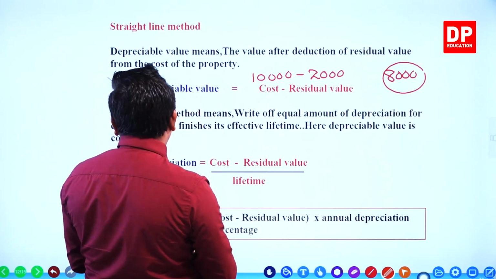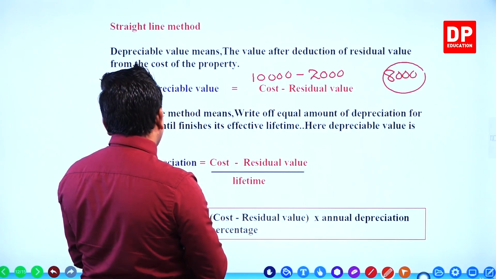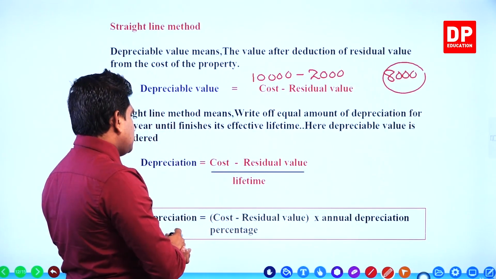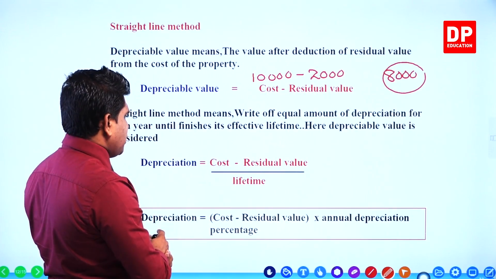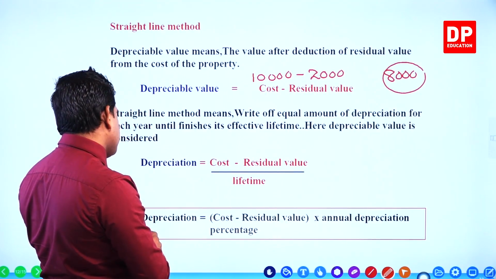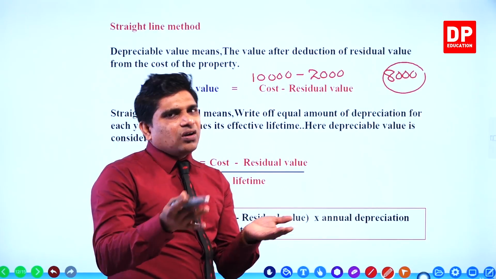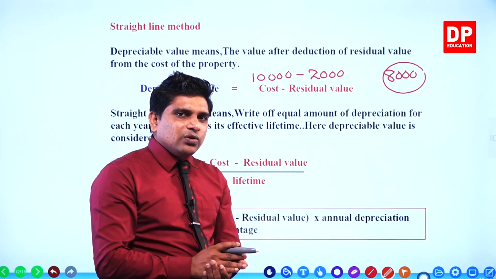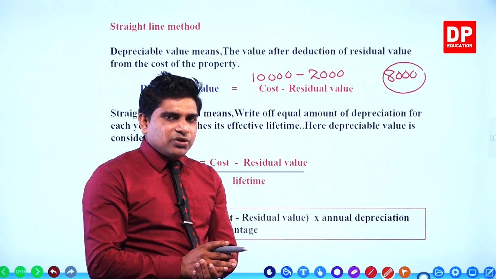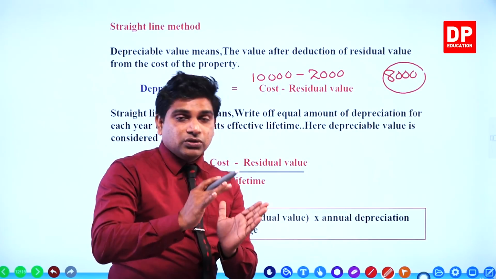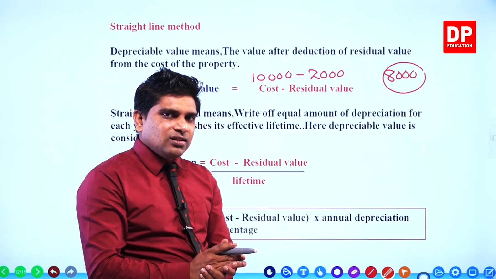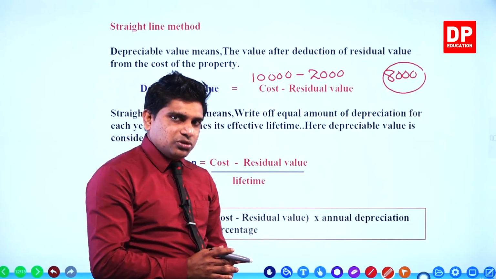Here the depreciable value is considered. Depreciation equals cost minus residual value divided by lifetime, right? If not, sometimes they will give a percentage on cost, then you can calculate the same amount of depreciation for each year if they give the percentage, right? These two methods can be used, right?